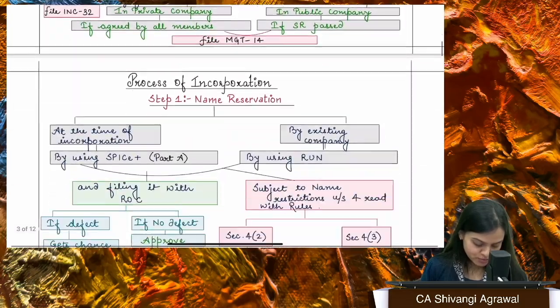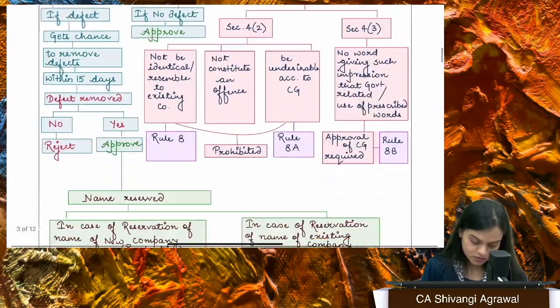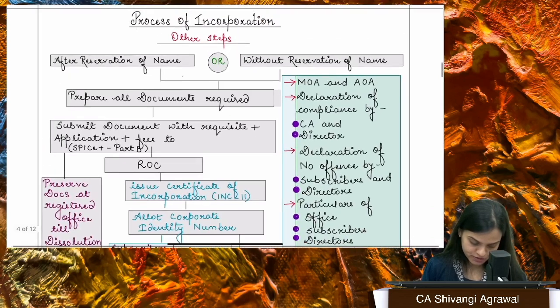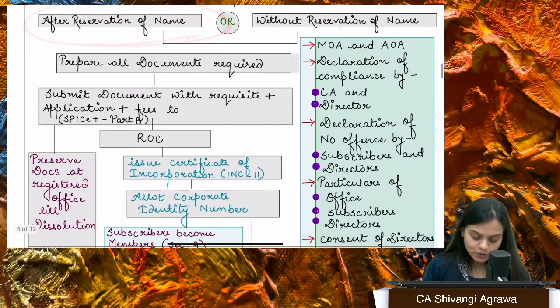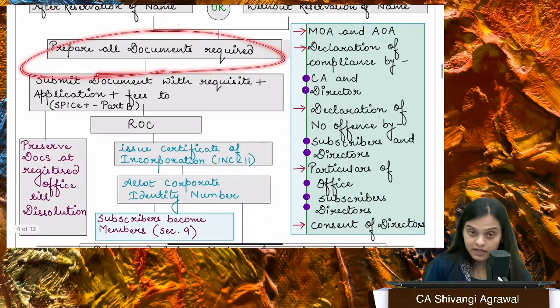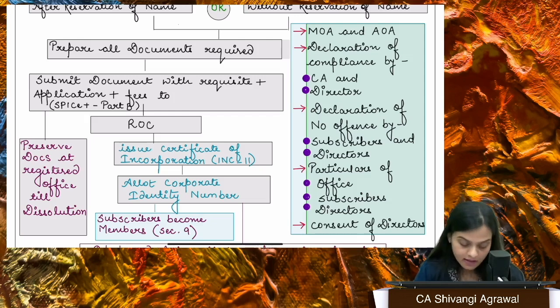Fine. So I hope you have understood memorandum and articles also, and the first step of incorporation. Moving to the next step. So you have reserved your name and now you are preparing all the documents, right? What documents are needed? I have already told you about the basic document. What is the basic document? It is the memorandum and articles of the company. Now, memorandum and articles are going to be duly signed by the subscribers, right? How do they sign it? In the manner as prescribed. So that is the first basic document that you need.